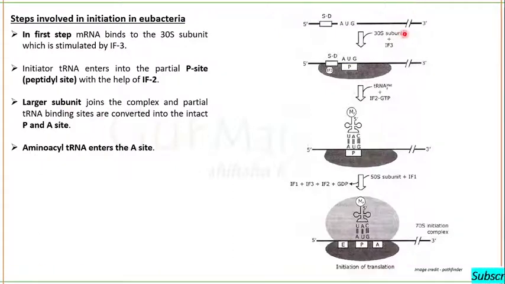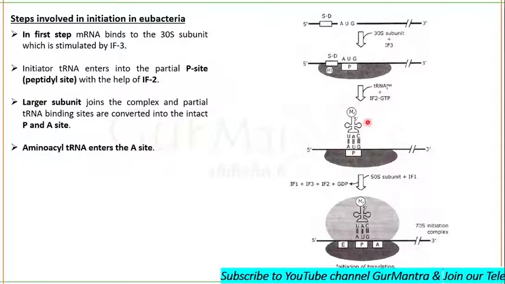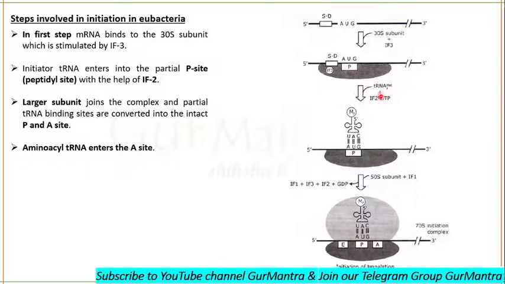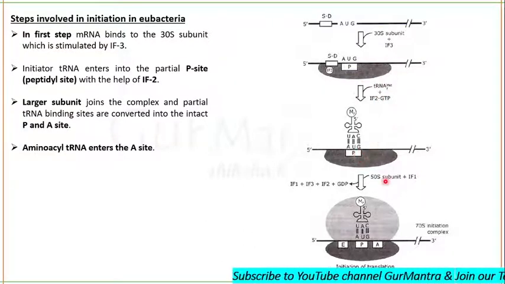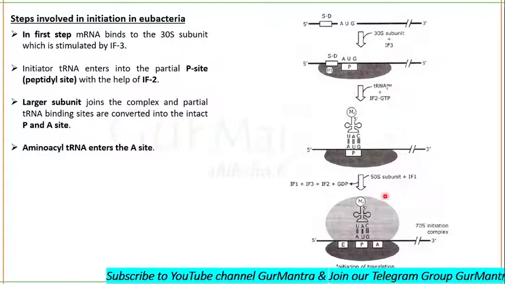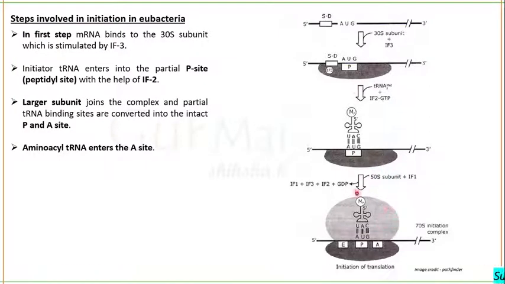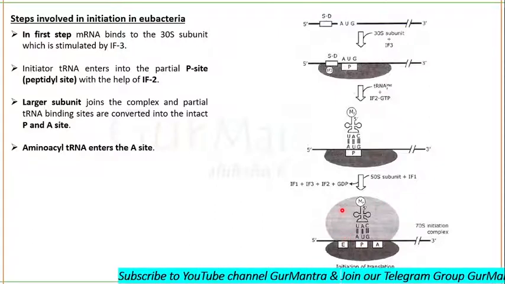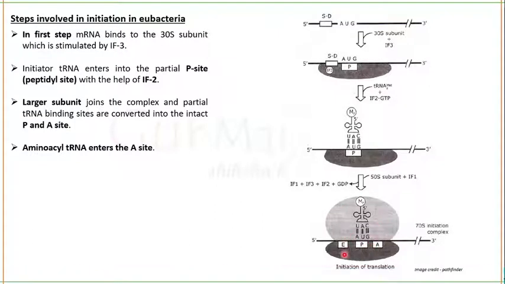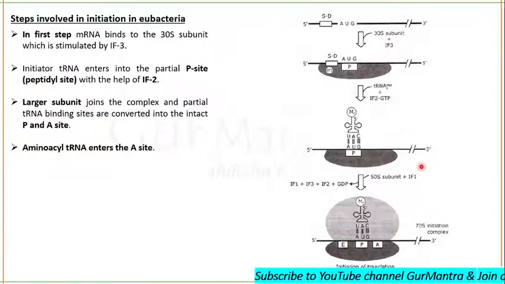Let's check it out here. This is the 30S subunit and initiation factors 2 and 3, and then initiation factor 2 will bring the initiator tRNA molecule and place it correctly on the partial P site, and soon after the 50S subunit gets attached to the 30S subunit, and initiation factor 1 is helping in this. And finally, the initiation complex is now complete. There is a P site, there is an E site, and this is an A site on which a new aminoacyl tRNA can bind.